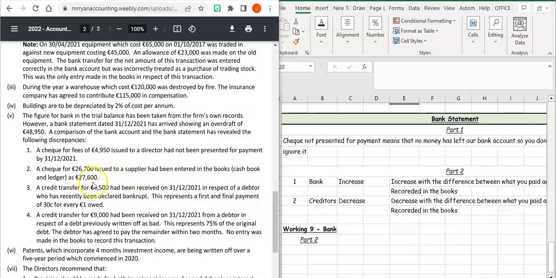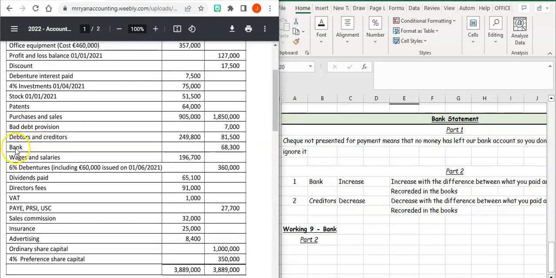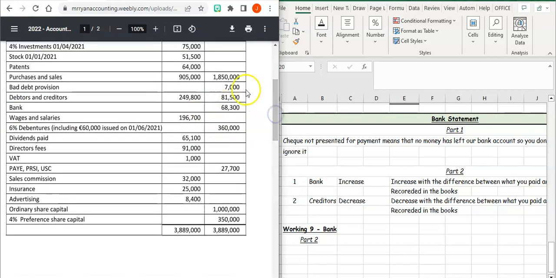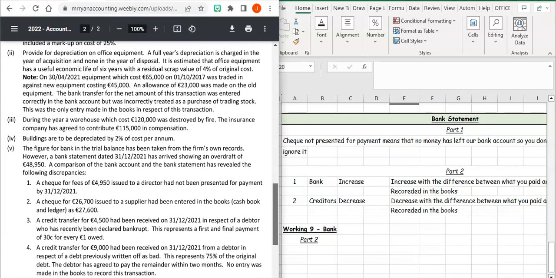So the first thing we have to do is find the difference between the two of them, and then adjust your bank account and adjust your creditors account. Now you have to find out whether bank is an asset or an overdraft or liability. So your bank, 68,300, it's on the credit side, so that's a liability. So that means that our bank overdraft is not as high as we thought it was, because this check for 27,600 should have been for 26,700. So we're going to reduce our bank by that amount.